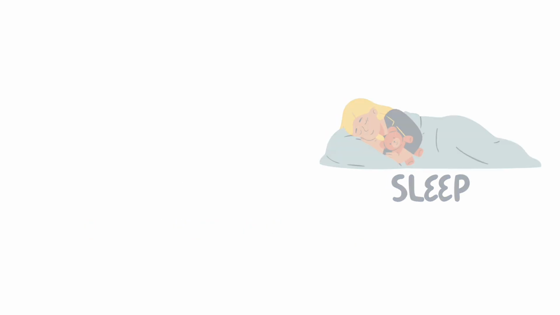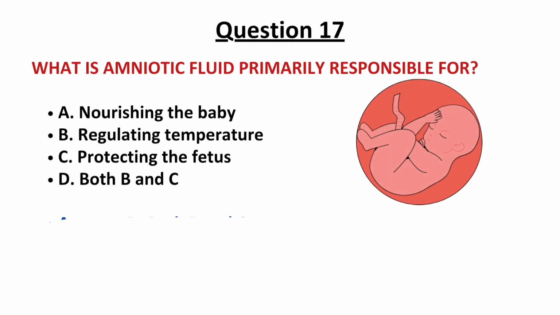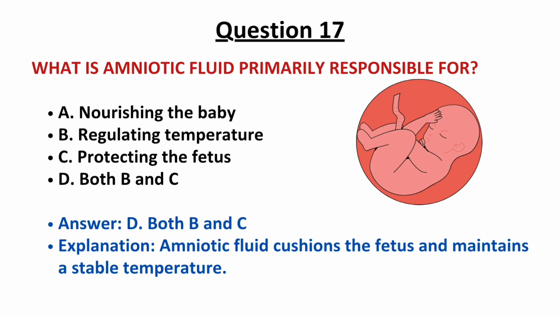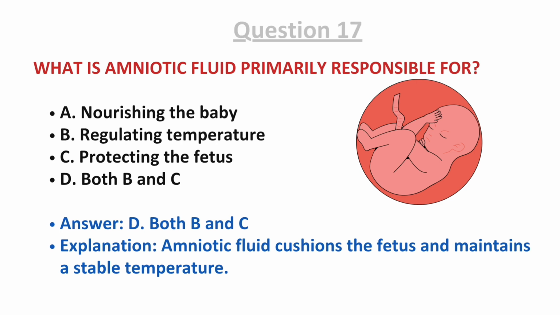Moving towards question number 17. What is the amniotic fluid primarily responsible for? Options are nourishing the baby, regulating temperature, protecting the fetus, and both B and C. And the correct answer is both B and C. Amniotic fluid cushions the fetus and maintains a stable temperature. So it protects the fetus and regulates the temperature. So the correct answer is option D.